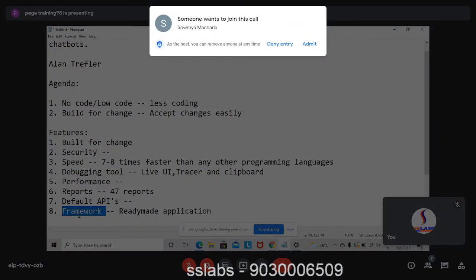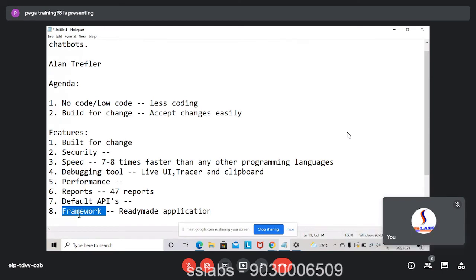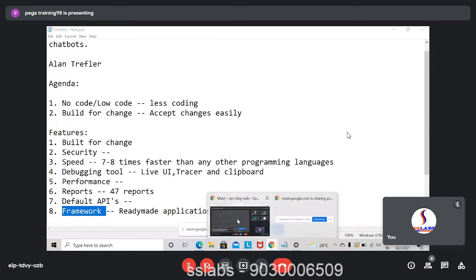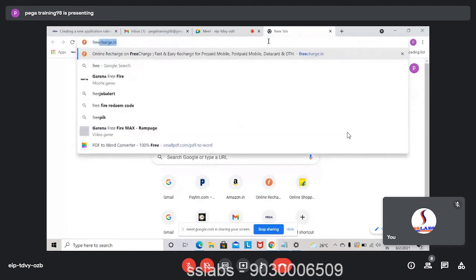So when I buy a framework, I need not work much because 70% of the application will be built. Only 30% I need to build. So I need to modify or customize. So one example I can give you here. So if you see, this is a free charge application where